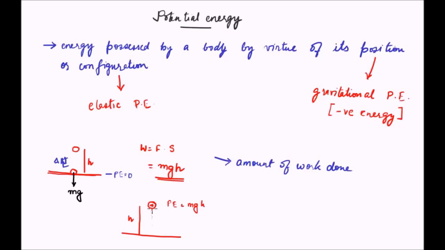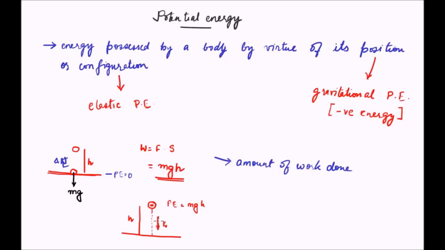Now, as the height starts reducing, the potential energy starts reducing, but the velocity of the ball m starts to increase. And as we have seen previously, the velocity of the body determines the kinetic energy. So as the body starts moving downward, the kinetic energy starts increasing.